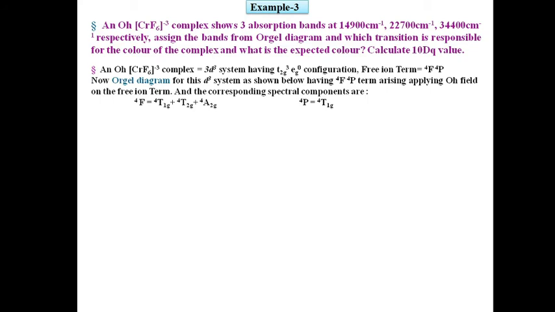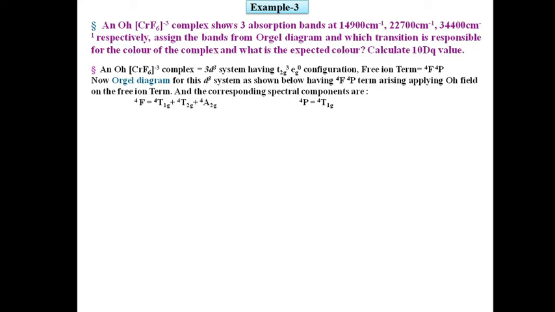So for this complex, we have to know the number of d electrons present in the metal ion. In the chromium F6 3- complex, chromium is present in the +3 oxidation state, that means it is a d3 system, t2g3 eg0 configuration. So the free ion terms are 4F and 4P, and hence the crystal field terms for 4F are 4T1g, 4T2g and 4A2g, and for 4P it is 4T1g.